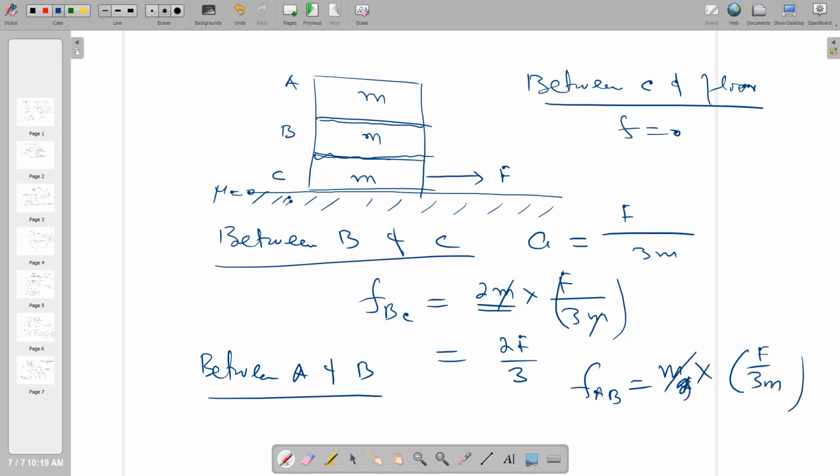So the m cancels, and this will be F over 3. In this way, you can check and see the frictional forces between the two bodies.